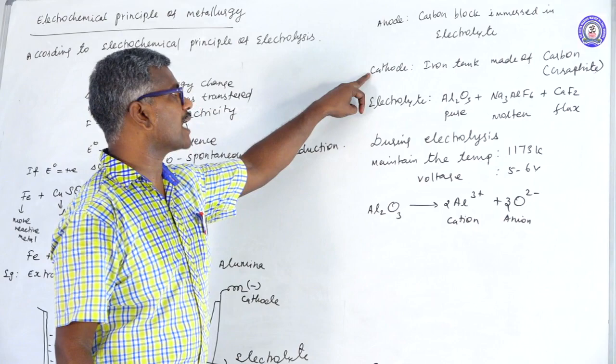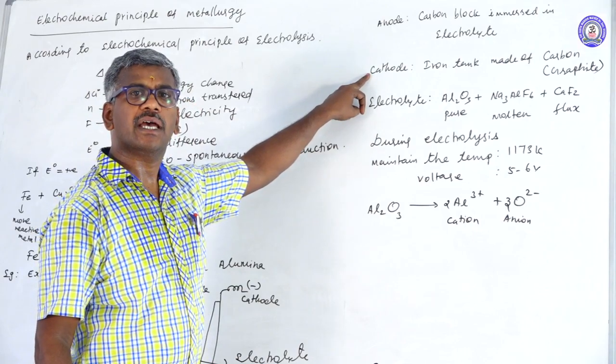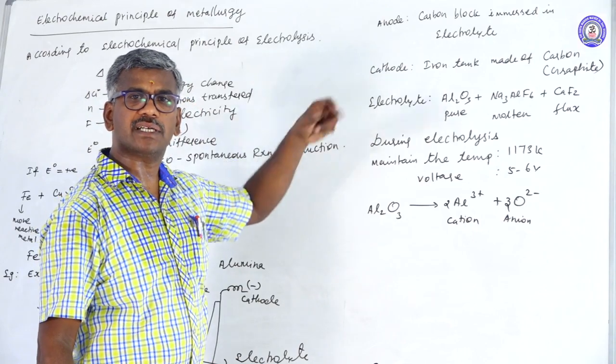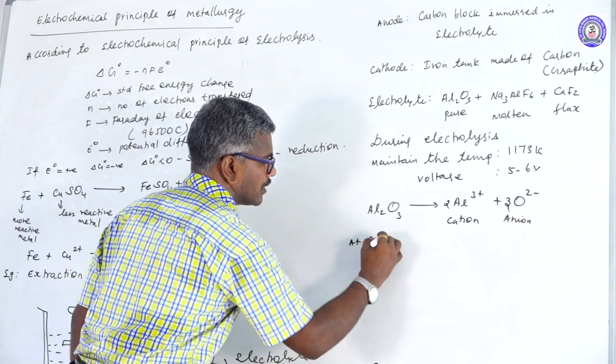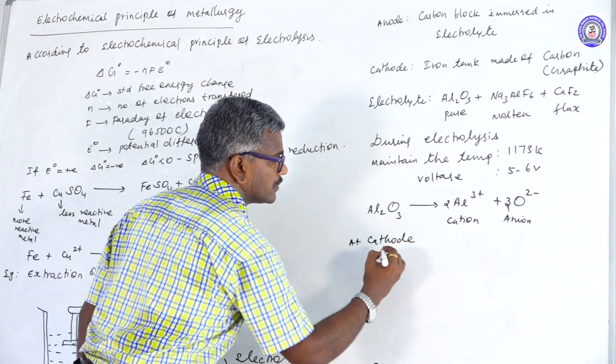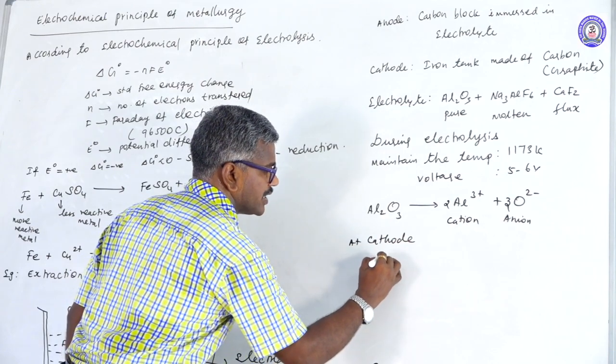Cation moves towards the cathode, which carries the negative charge, and reduction takes place. At the cathode, Al3+ plus 3 electrons forms aluminium in liquid state.